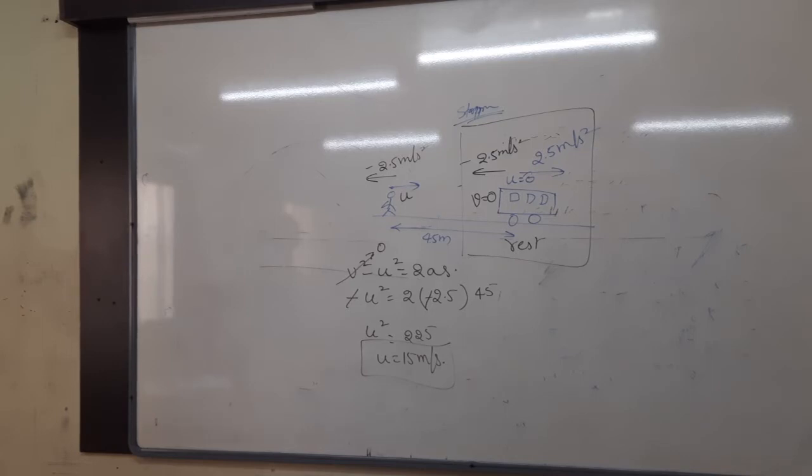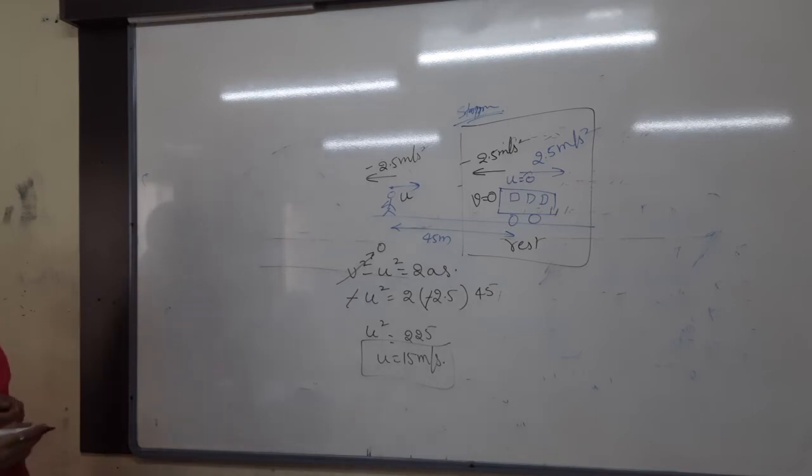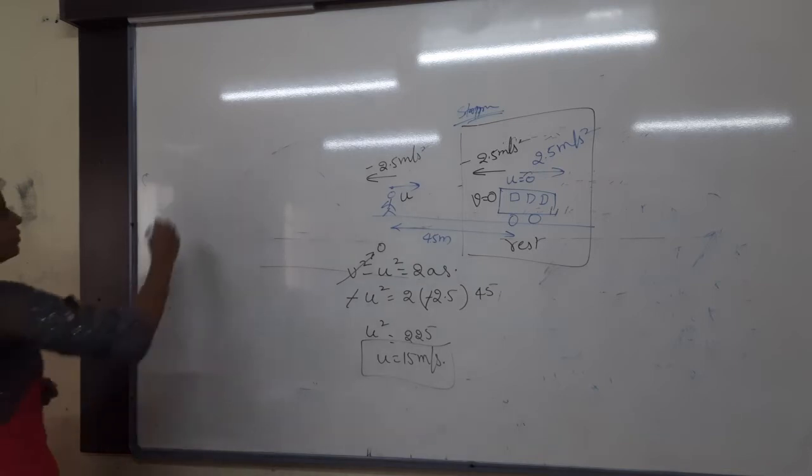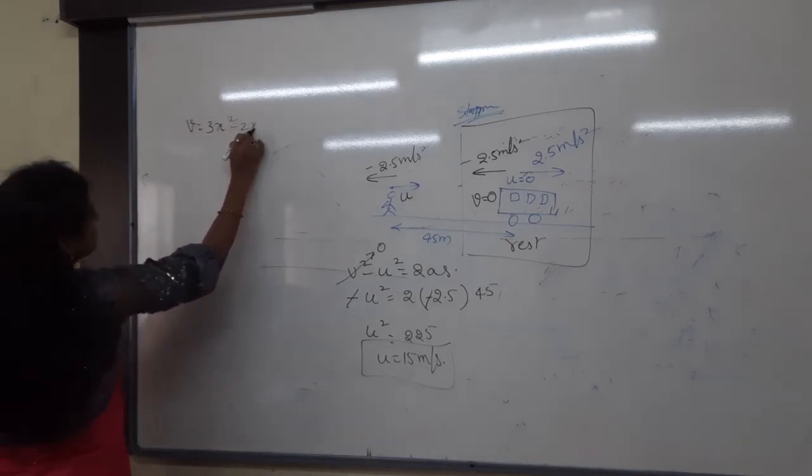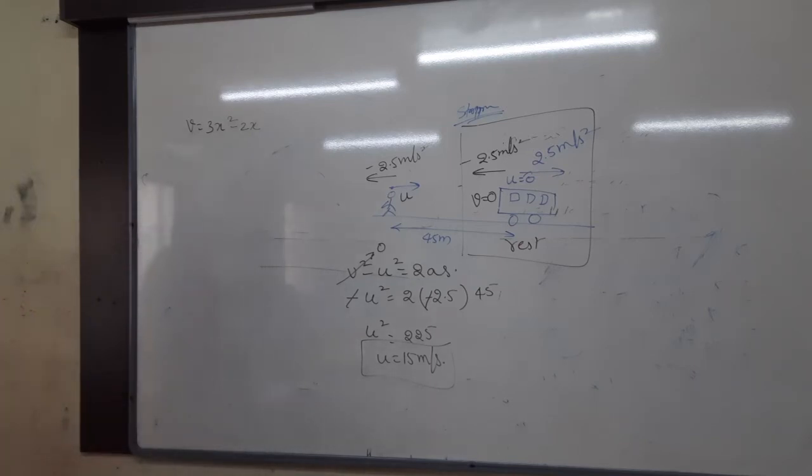Write a problem. For motion of an object along the x-axis, the velocity v depends on the displacement x as v is equal to 3x square minus 2x.